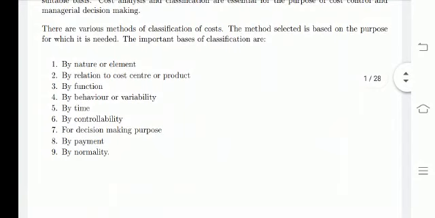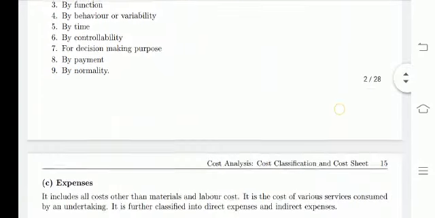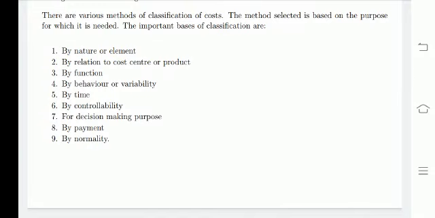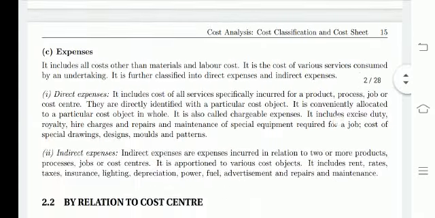This is what we discussed. There are various methods of classification of cost based on the nature or element, cost center, function, behavior, time, controllability, decision making purpose, payment, normality, like that.